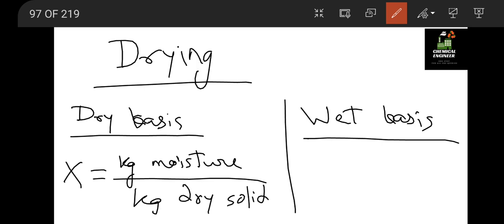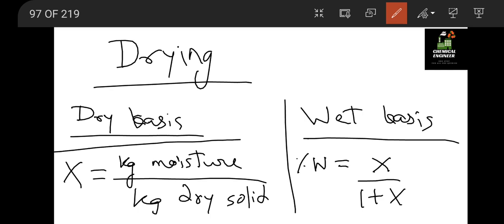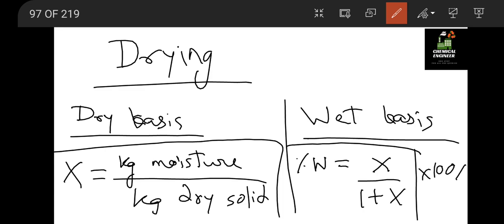In wet percentage we have percentage wet basis equal to X divided by 1 plus X. So X is dry basis. So X divided by 1 plus X, if we multiply by 100, then we will get the answer in the percentage.